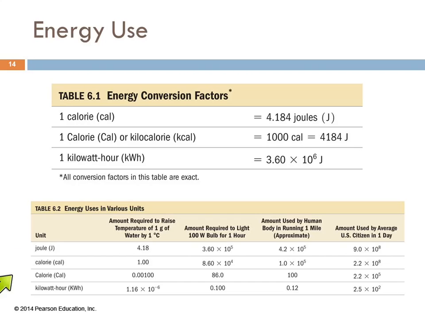And just so you get an idea for the sizes of these things, because the amount of energy to raise the temperature of 1 gram of water by 1 degree Celsius doesn't make a lot of sense. But how about the amount of energy required to light a 100-watt light bulb for 1 hour? That would be 3.6 times 10 to the 5th joules. So a joule is a small unit of energy. 8.6 times 10 to the 4th calories, 86 dietary calories. And that's only 0.1 kilowatt hours. So those are just kind of interesting.